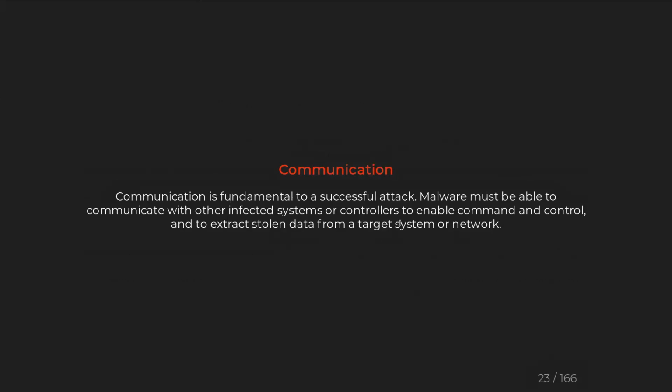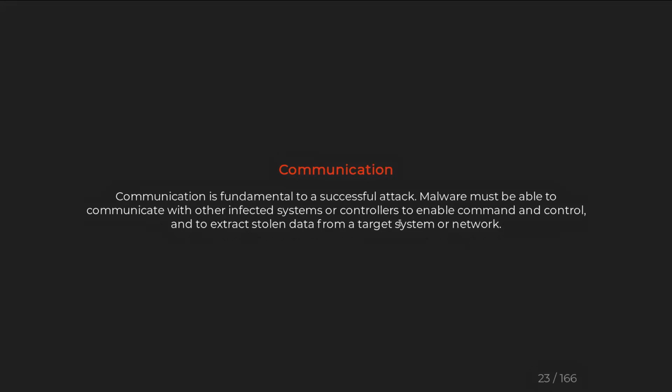Communication is fundamental to a successful attack. A malware should be able to communicate with other infected systems and with its command and control. If we are planning to build a botnet, there should be thousands of systems in it. All these bots should be in communication with each other, and also with the command and control.